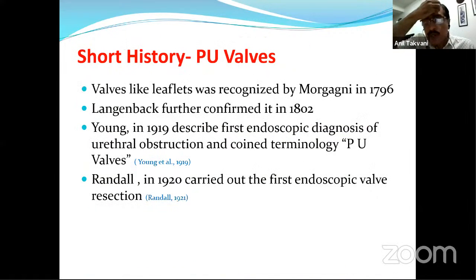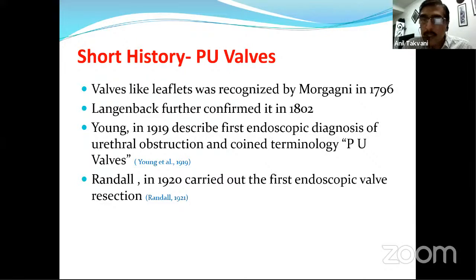And this is some short history, as Professor Venugopal sir is there, so I'll quickly go through that. Valve-like leaflets were recognized by Morgagni in the 17th century, and Langenbeck further confirmed it in the 18th century. But Young in 1919 described the first endoscopic diagnosis of urethral obstruction and coined the terminology PU valves.